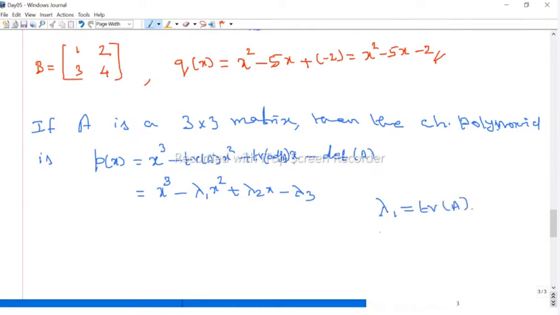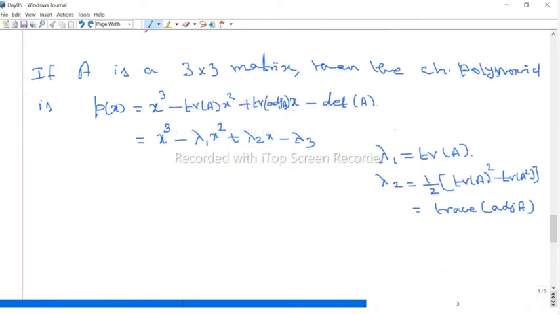Another way of saying it, lambda 2 is 1 by 2 times the trace of A whole square minus the trace of A square, or you can say the trace of the adjoint of A. So better we take this one, otherwise, if you want, you can take the other. Lambda 2 is the trace of the adjoint of A, that number. And lambda 3 is nothing but the determinant of the matrix.